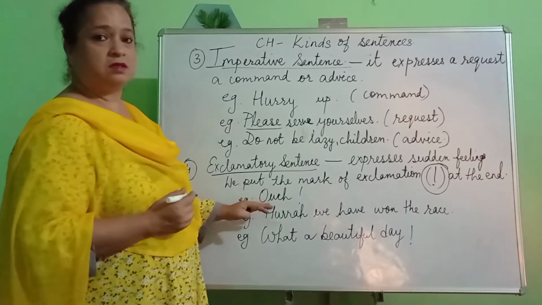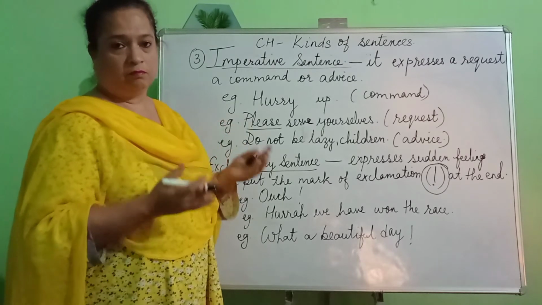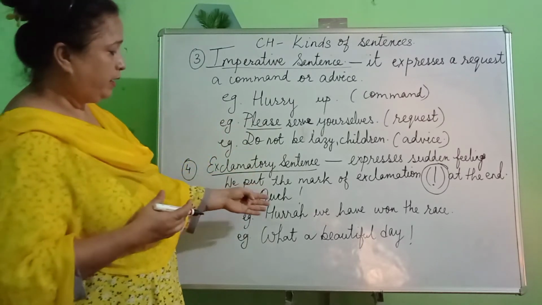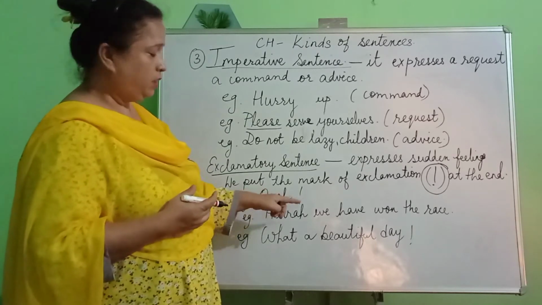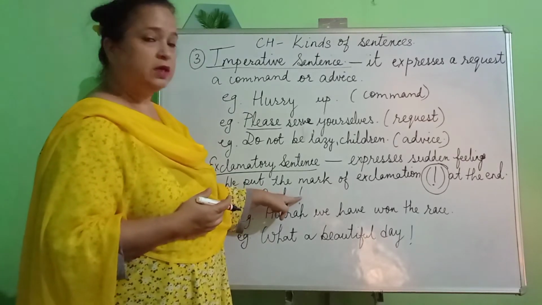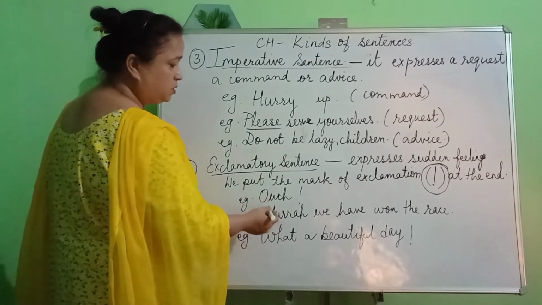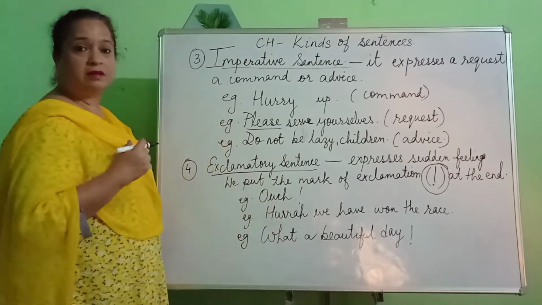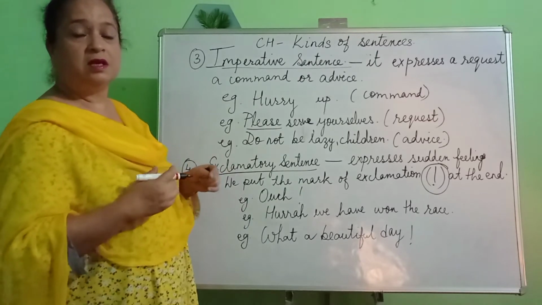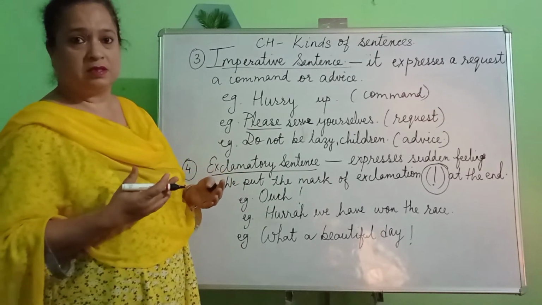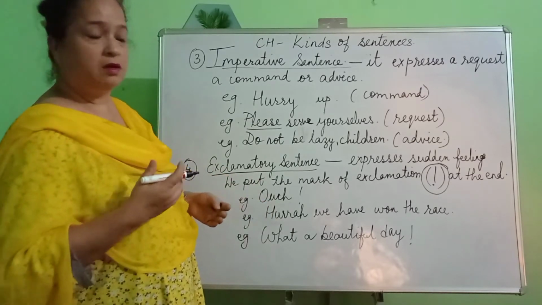The first one is, ouch! Maybe you stood on my toe. So when I got pain, I said ouch, and I wrote the word with the exclamation mark. Now children, the next one is hooray, we have won the race! In this sentence, the expression or the feeling that I have is of happiness because we have won the race.